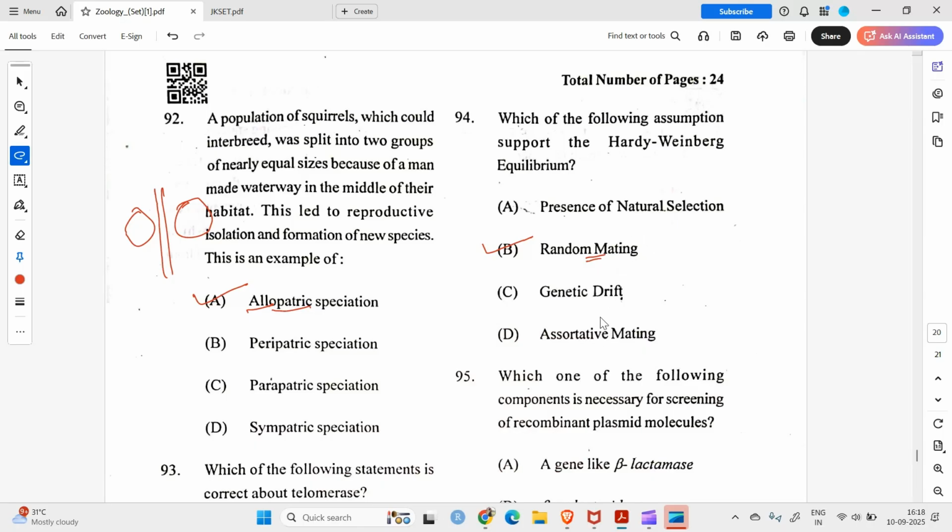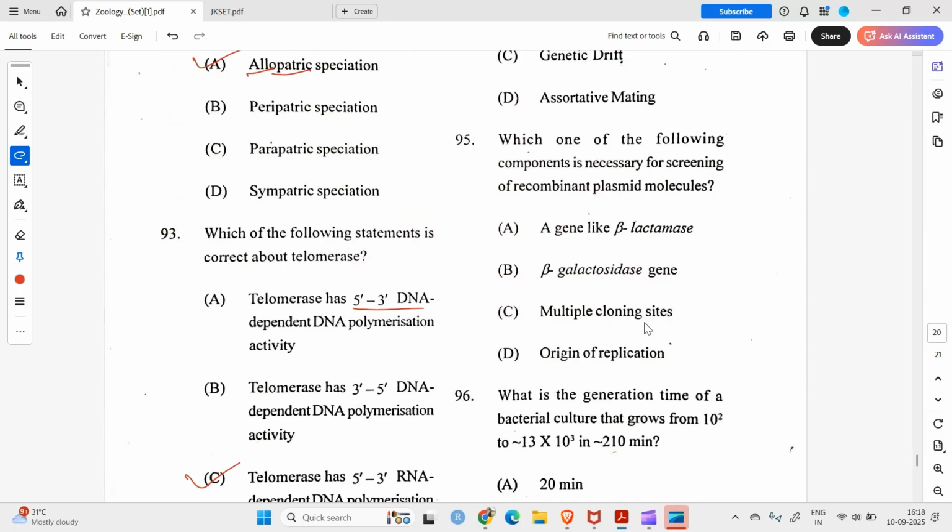Okay, question number 95. Which one of the following components is necessary for screening of recombinant plasmid molecules? A gene like beta lactamase, beta galactosidase, multiple. A gene like beta lactamase. Beta lactamase is ampicillin resistance gene, which hydrolyzes the beta lactam ring of ampicillin and thus provides resistance to the gene bearer.